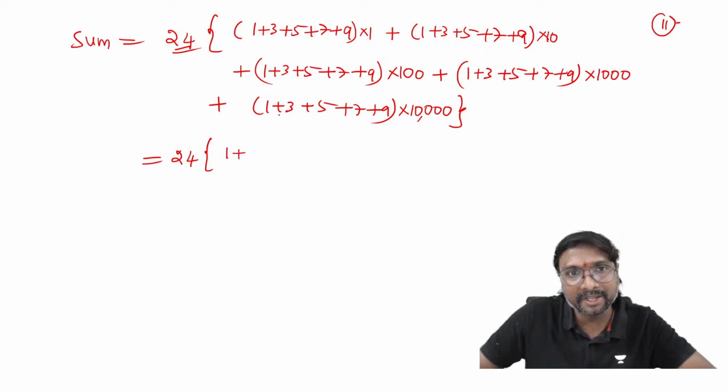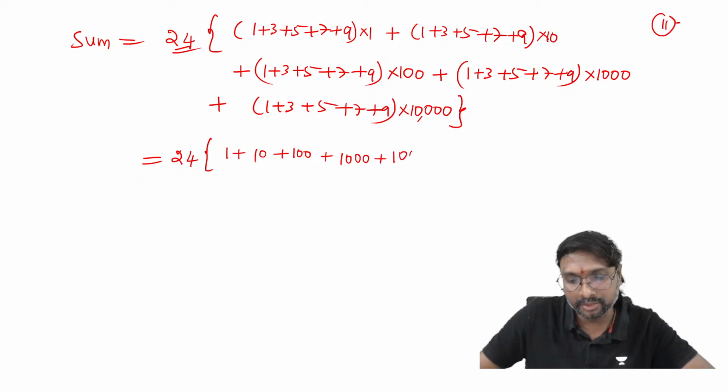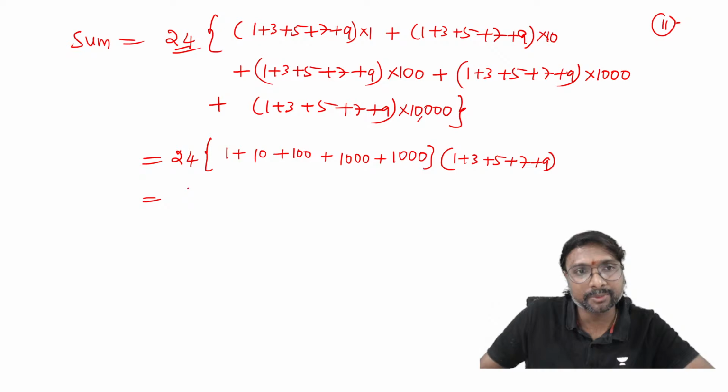1 plus, if you just take this common, right? You can take common: 1 plus 10 plus 100 plus 1000 plus 10,000, right? Into what is that? You can say that comes to be 1 plus 3 plus 5 plus 7 plus 9. So if you just observe, that is your 24 into this value, right?